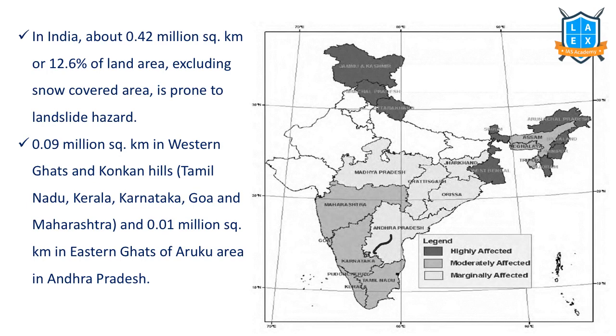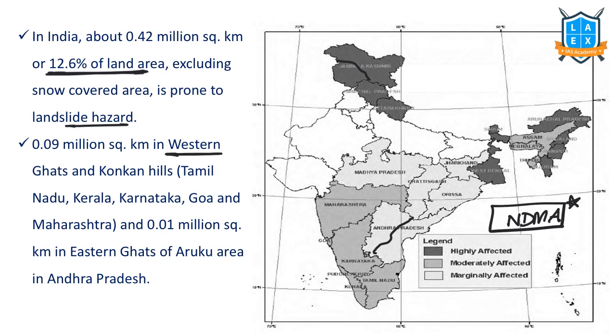Here, see, AP and Telangana got divided, Jammu and Kashmir divided. So this is an old map given on the NDMA website. As this is the official one, I have taken it, NDMA. Right, if you observe, 12.6% of land area comes under the landslide hazard zone. The Western Ghats region, Konkan Hills, Eastern Ghats region, all these are prone to landslides. This is the Western Ghats region, the Eastern Ghats region, and then the Himalayan states.